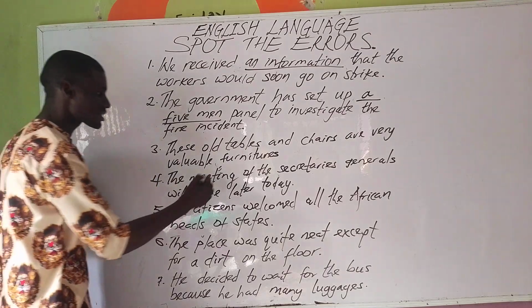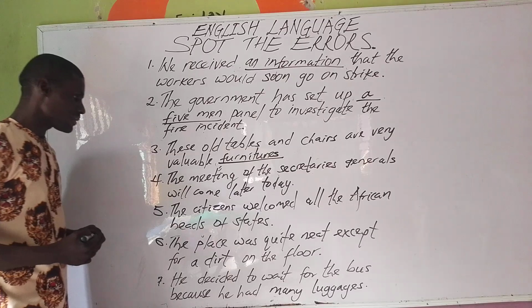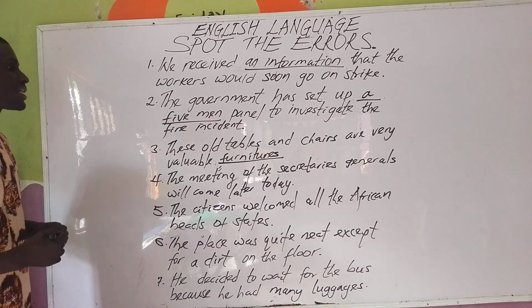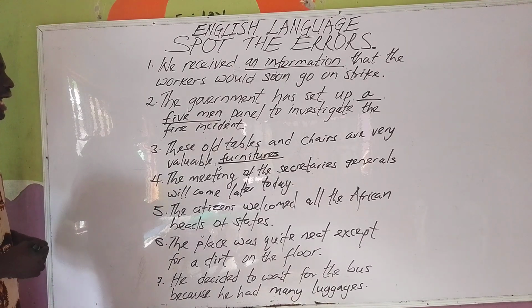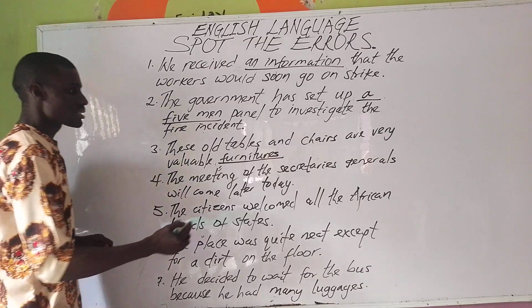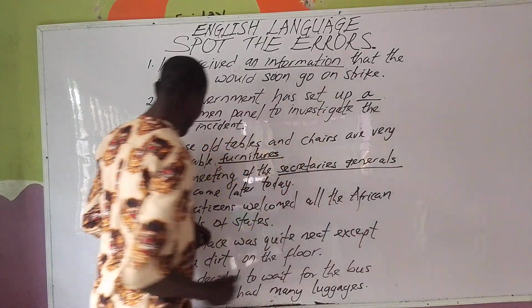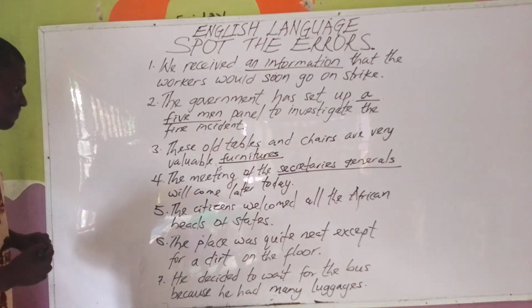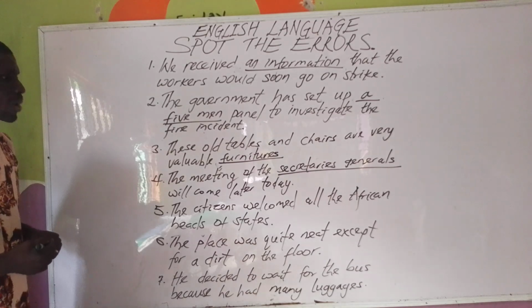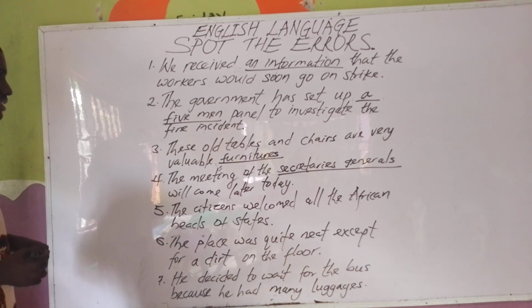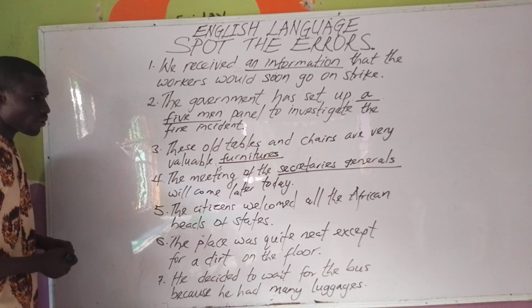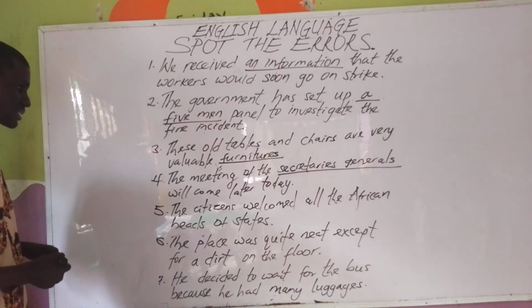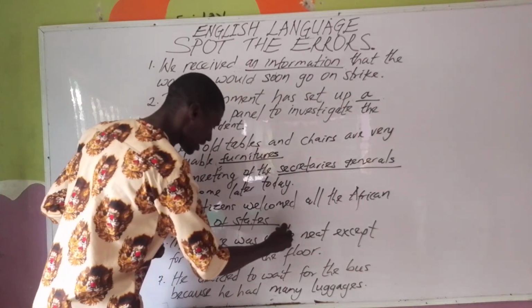Valuable furnitures. The fourth, the meeting of the Secretaries Generals will come later today. Secretaries Generals. The fifth, the citizens welcomed all the African heads of states. Heads of states.